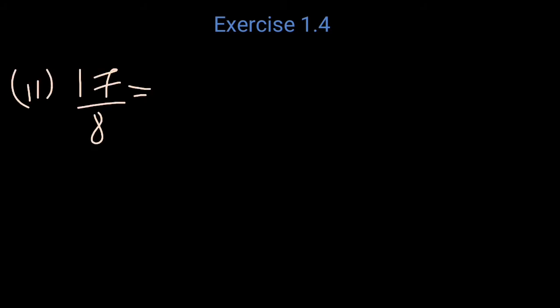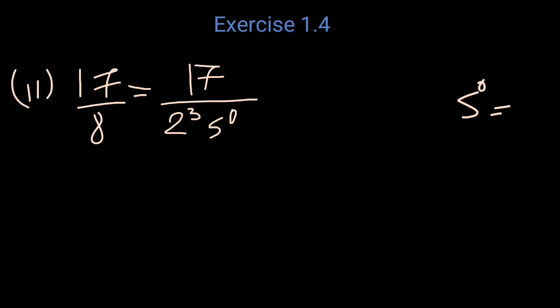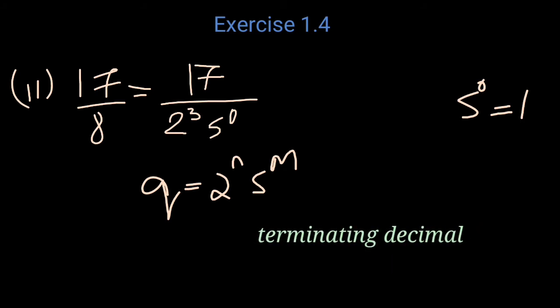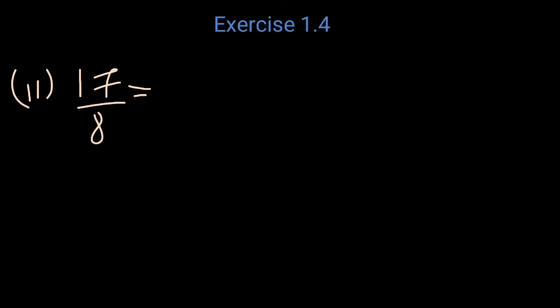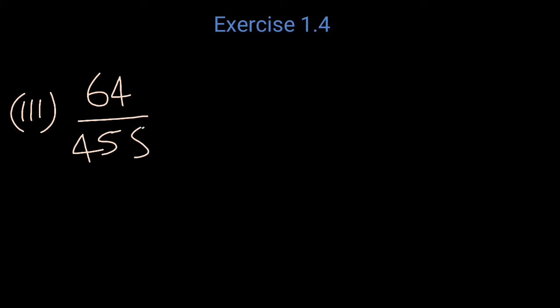Second one, 17 by 8. The factor of 8 is 2 cubed. 17 by 2 cubed into 5 raised to 0. 5 raised to 0 equals 1. So q is equal to 2 raised to n and 5 raised to m. So it is a terminating decimal.